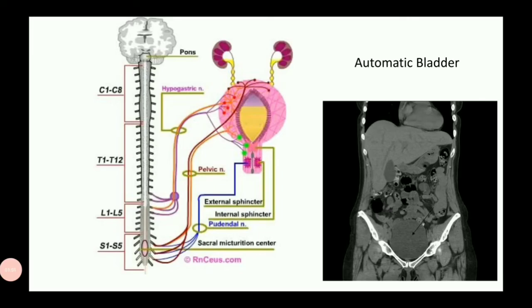And due to the absence of the motor nervous system, after filling the bladder with a certain amount of urine, it will excrete this urine anywhere, anytime.